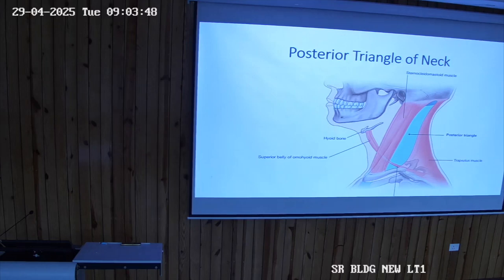And from today onwards, we will be talking about the structures which are there in the neck region. We will go from superficial to the deep structures. So what do you think, what all is present in the neck? There is the sternocleidomastoid muscle, then the trapezius muscle, then there are 2 tubes in the neck. They are the trachea and the esophagus.